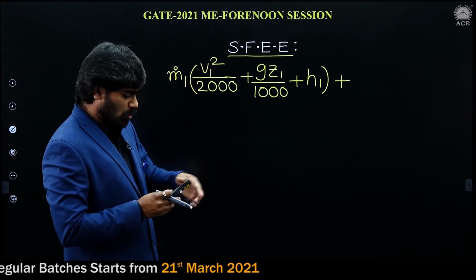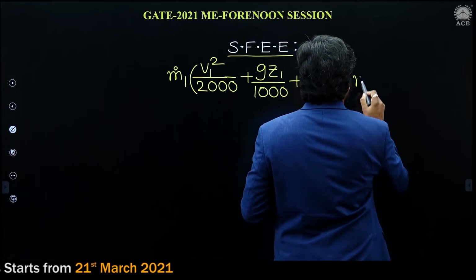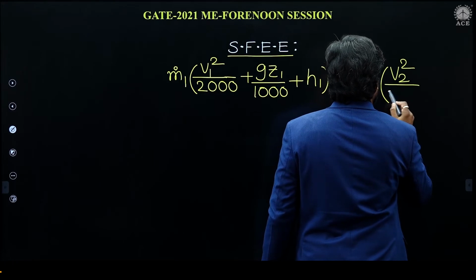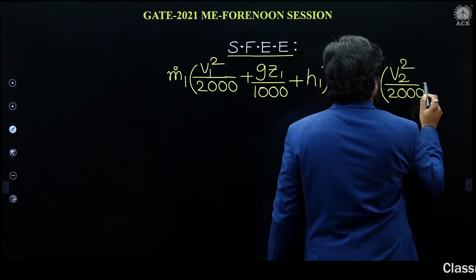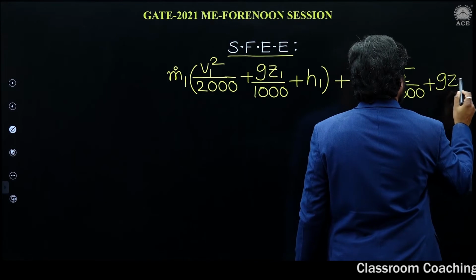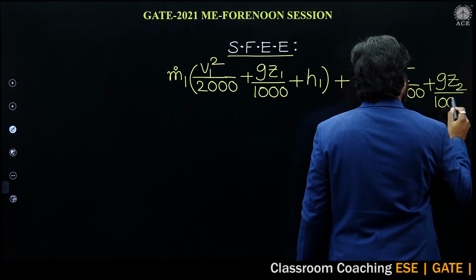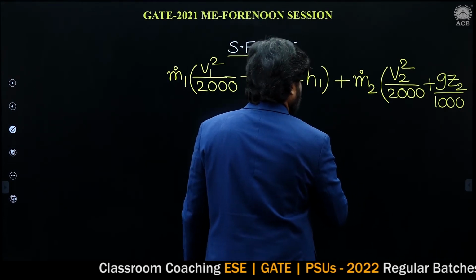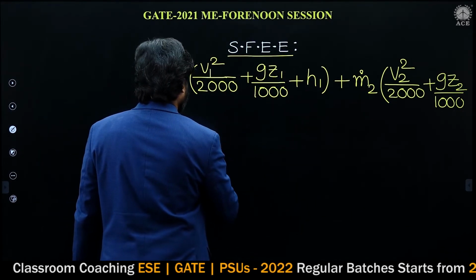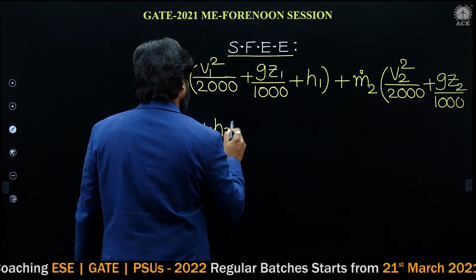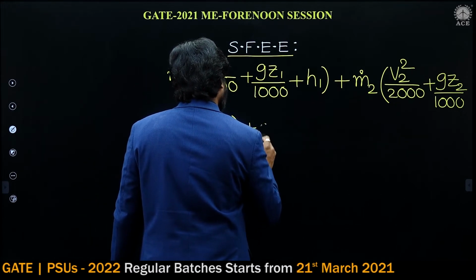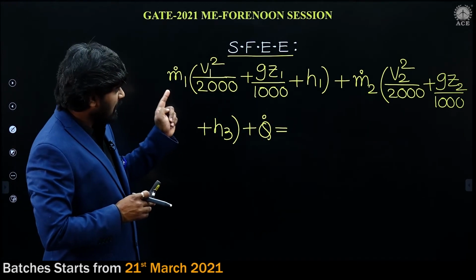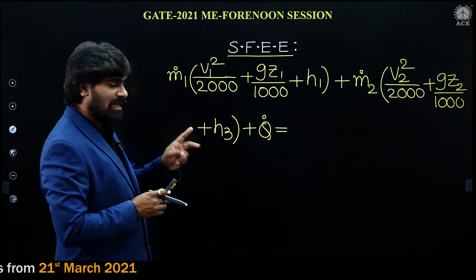Similarly, section 2: m dot 2, V2 squared by 2000, plus g Z2 by 1000, plus H2, plus heat transfer. So this is the complete steady flow energy equation. At inlet there are 2 streams.